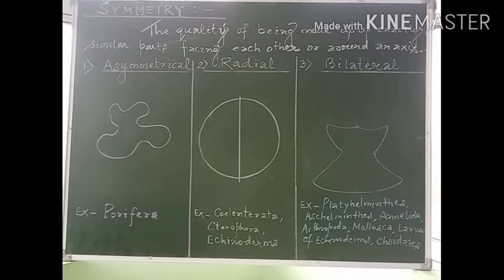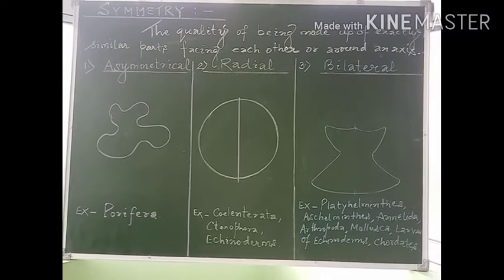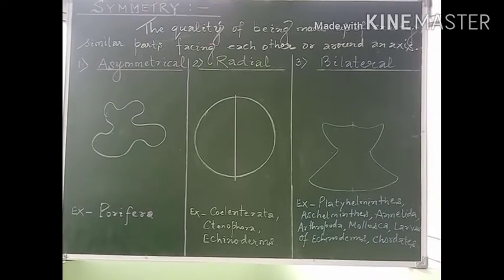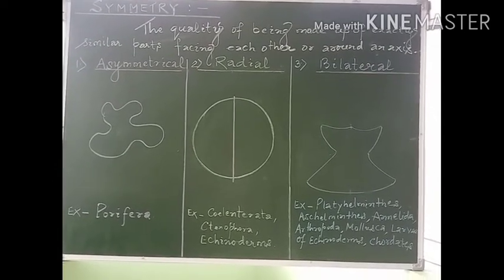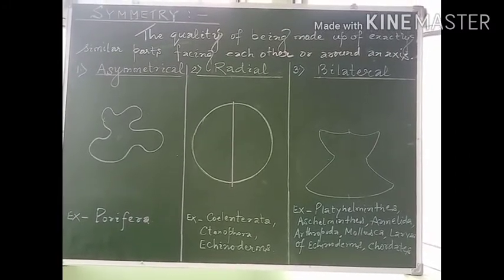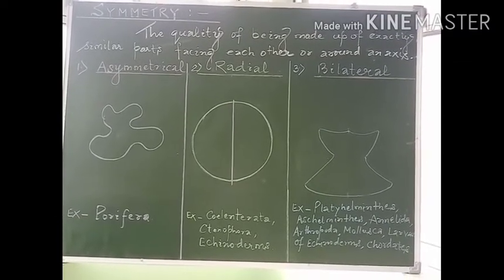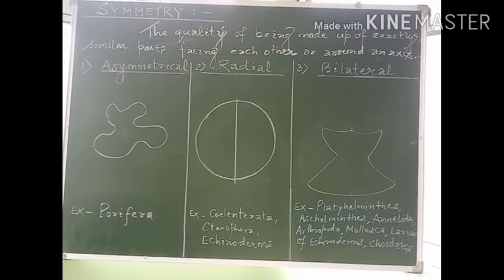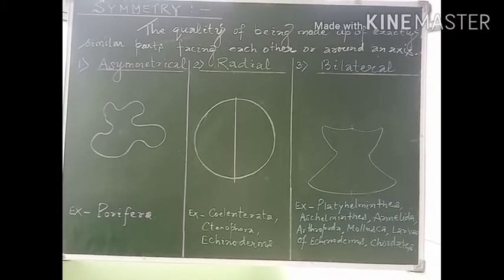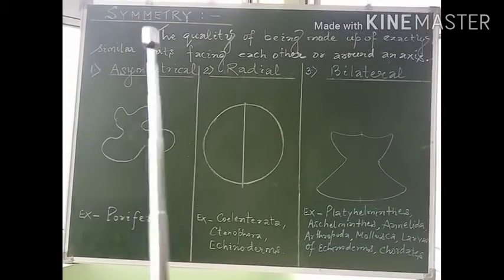Today we'll discuss some important characteristics and features shown by the members of the animal kingdom. As we know, the members of the Animalia kingdom all are multicellular, eukaryotic, as well as there are certain other features which they exhibit. So let us discuss the first important feature, which is symmetry.